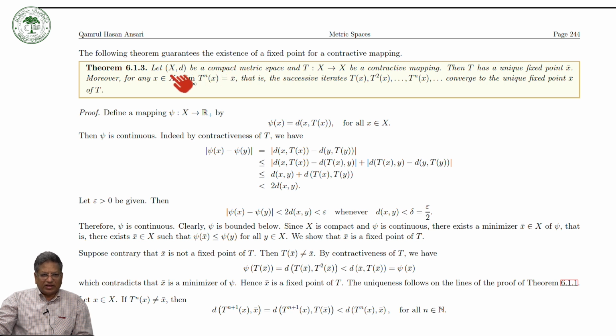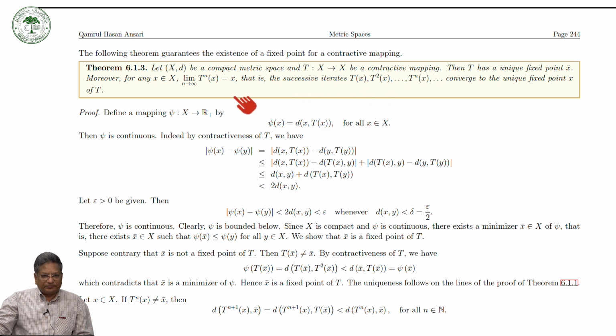That is to say, if we take X to be a complete metric space, then this result may not hold. Because we have relaxed the condition on the mapping T, we add something on the space X. We are taking a slightly stronger assumption than completeness, which is known as a compact metric space. So if X is a compact metric space and T is a contractive mapping, then T has a unique fixed point. That is the important thing.